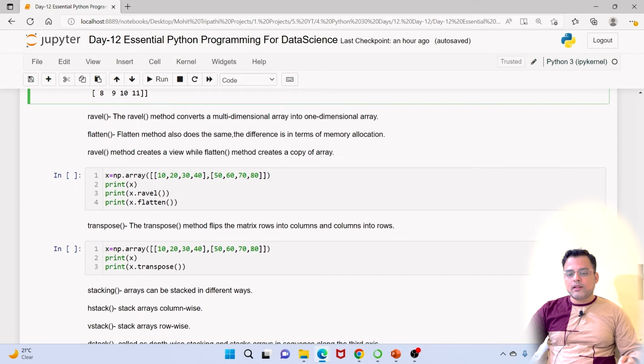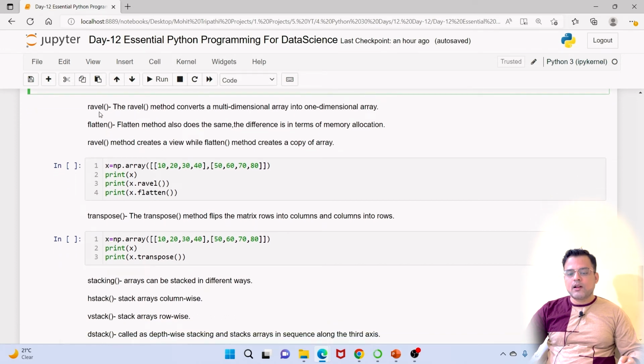Now there are some other methods called ravel and flatten. So what is the ravel method? The ravel method converts a multi-dimensional array into a one-dimensional array. We have seen the reshape method can convert your one-dimensional array into two-dimensional or three-dimensional. Similarly, if you want to convert a two-dimensional or three-dimensional array into one-dimensional, you can use the ravel method, and the same can be done by flatten also. Both methods are similar, but they differ in the way they operate.